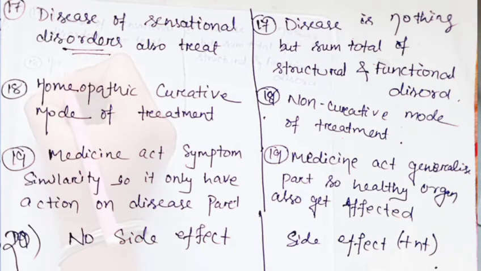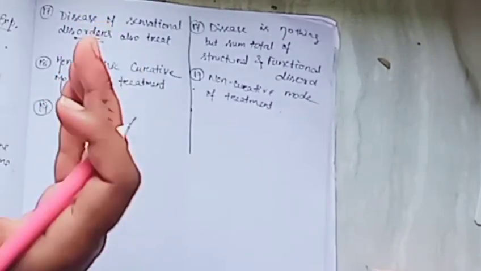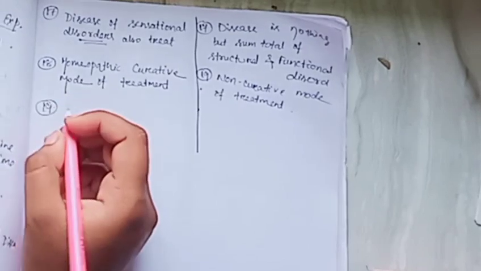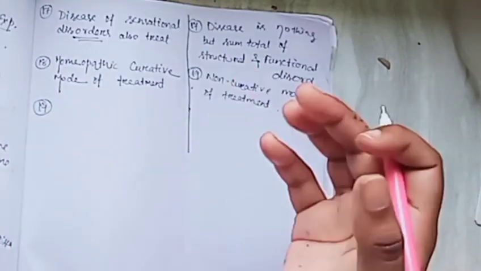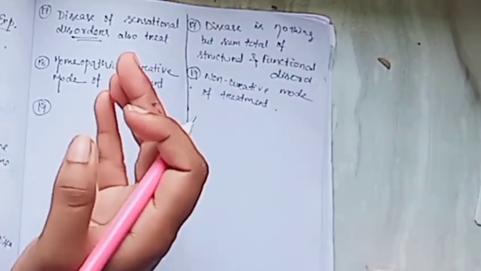Lastly, homeopathy is a curative mode of treatment, but allopathy is a non-curative mode of treatment. As in homeopathy we see the medicine acts only on the single diseased part of the body, but in allopathy the medicine acts on the whole body, so side effects are present in allopathy but not present in homeopathy.